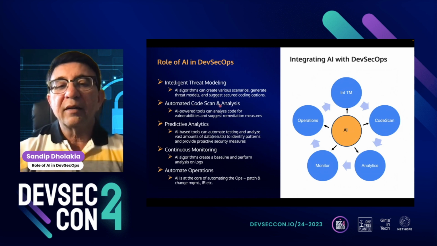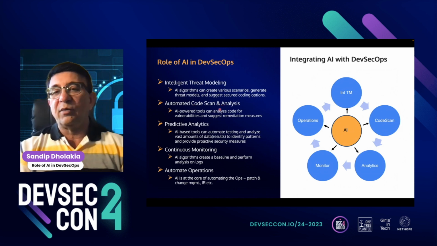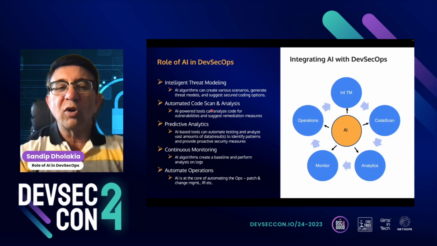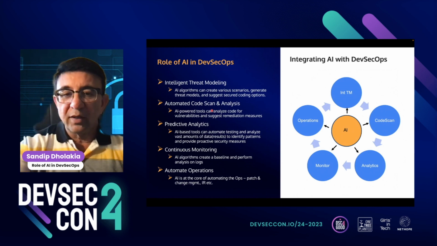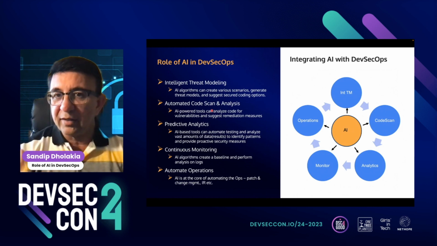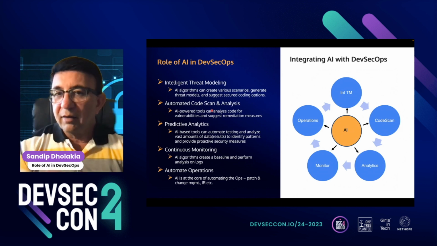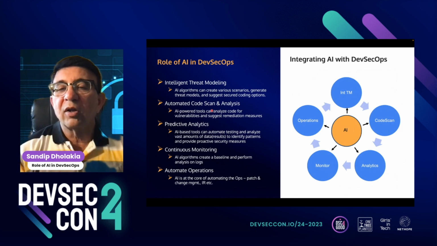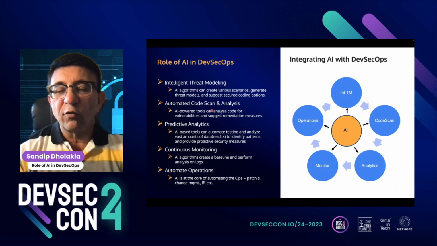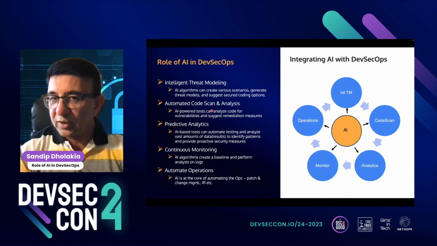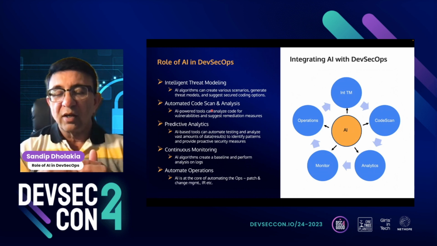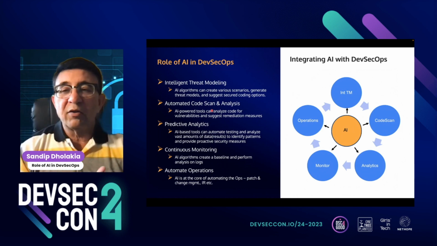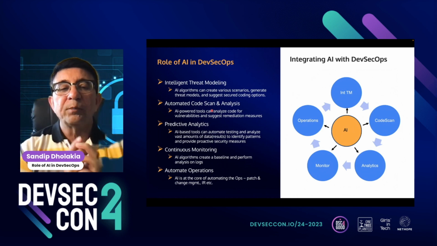For automatic scan and analysis tools, once the code is done, obviously we do the peer review, which is a manual task. But with the AI tool, when we do the static scan and lint and other analysis, it can provide the output about what could potentially go wrong, the security flaws, all the vulnerabilities, and how to fix those. If there are any false positives, those can be eliminated with the AI tool easily compared to the traditional tools that we use right now.